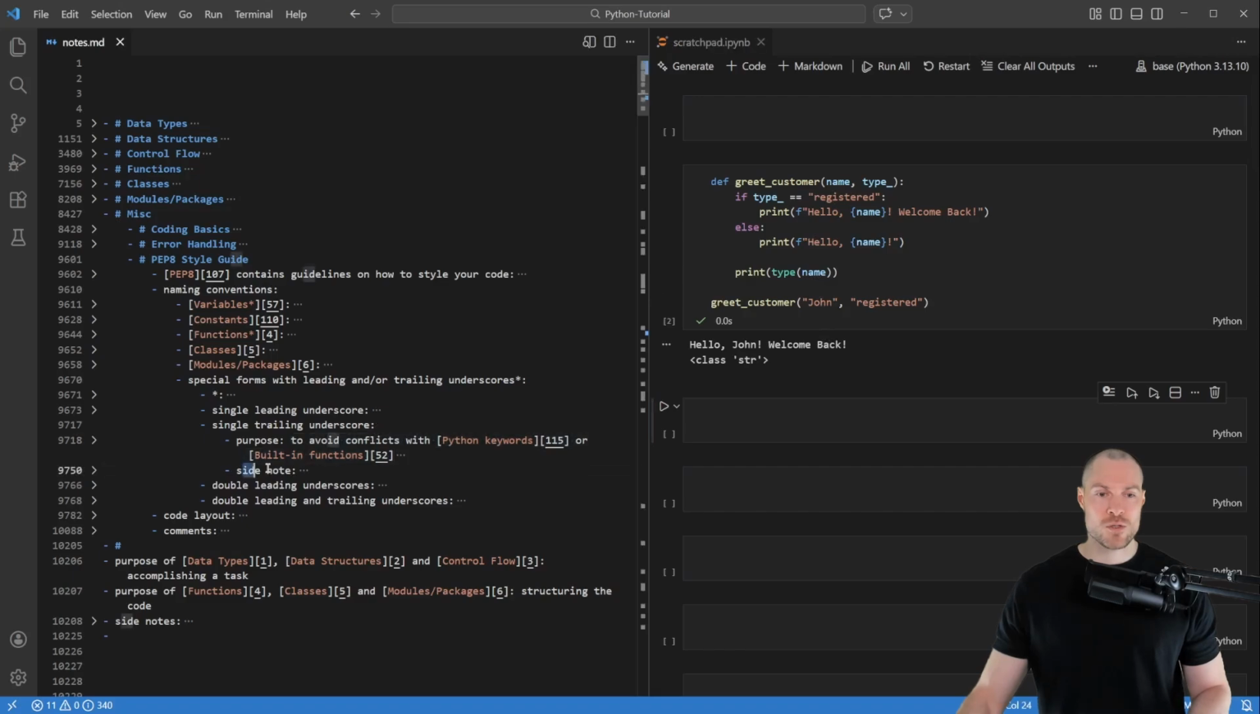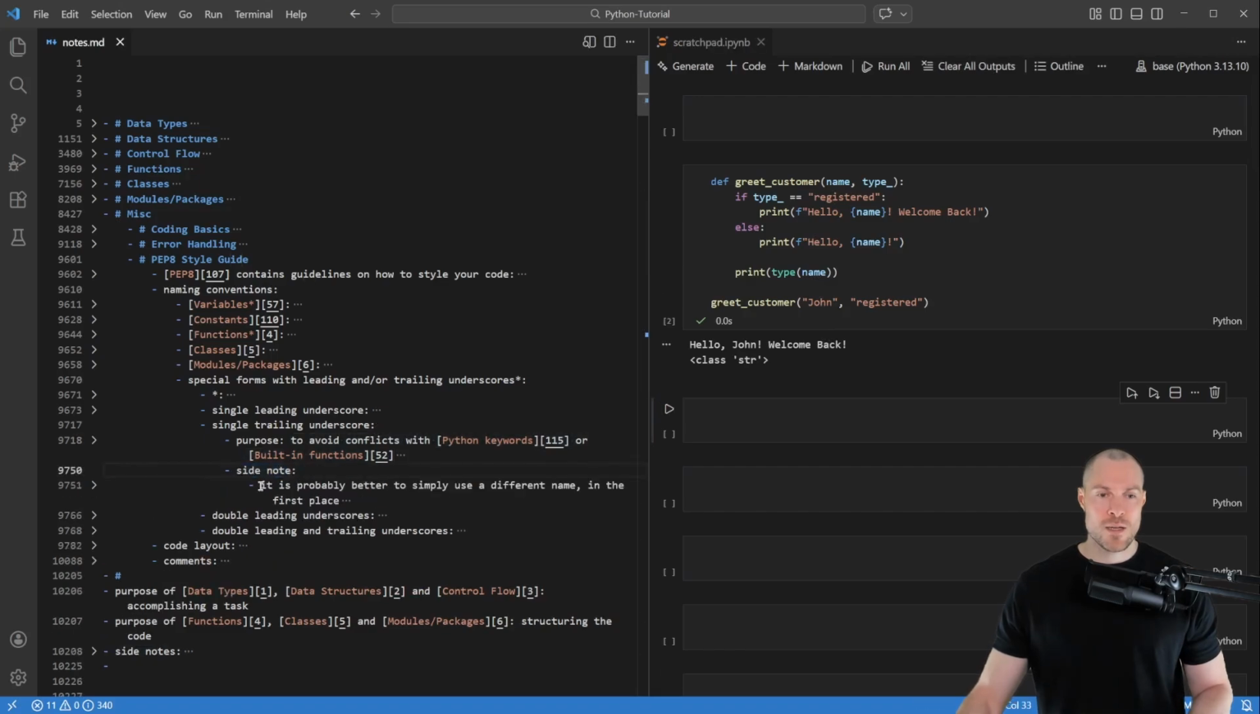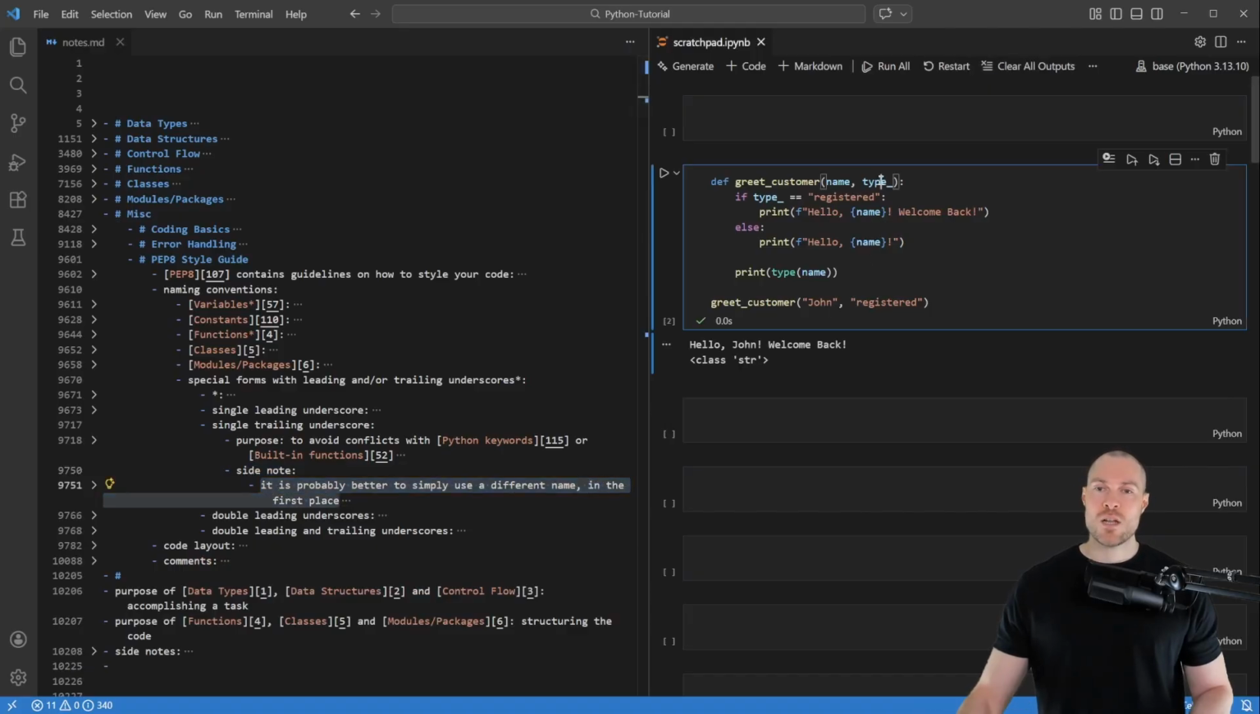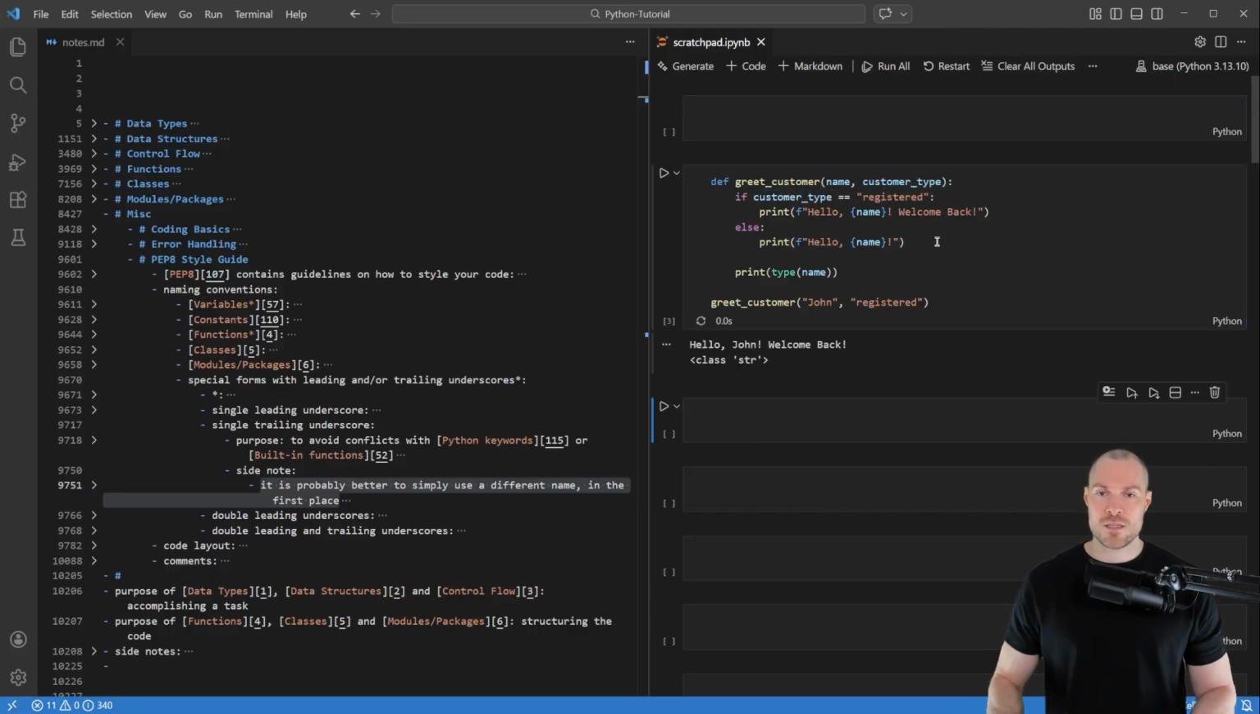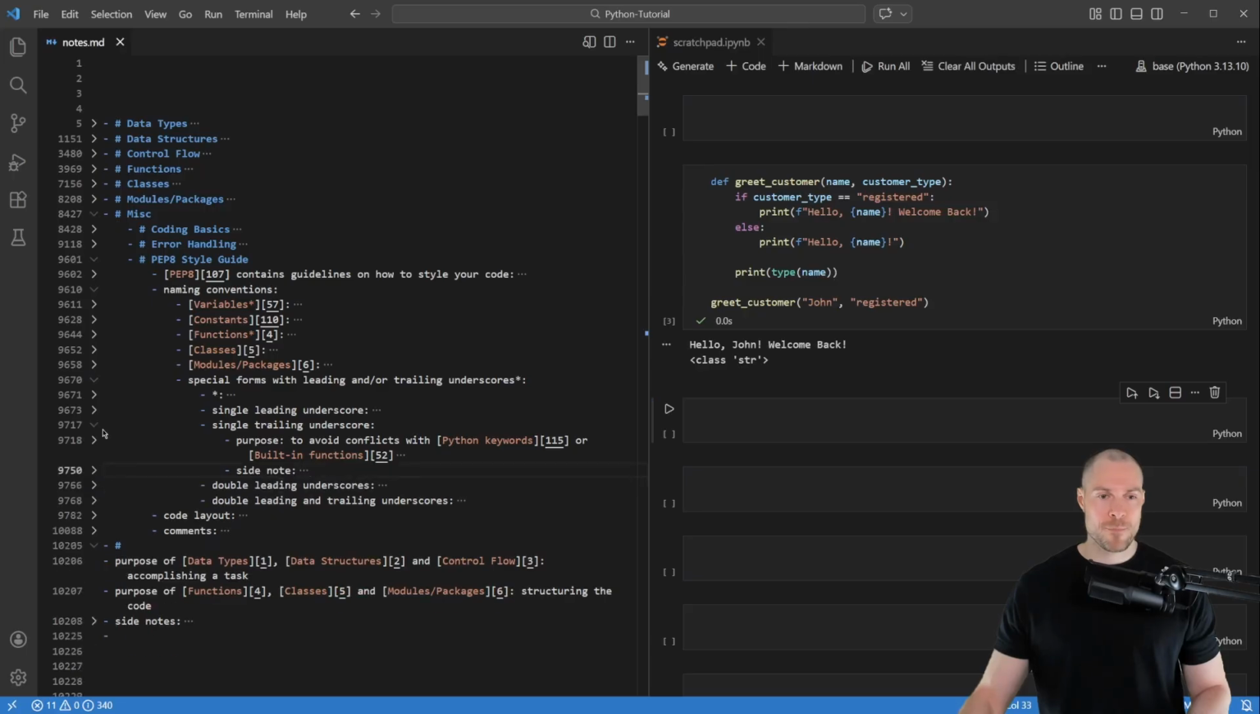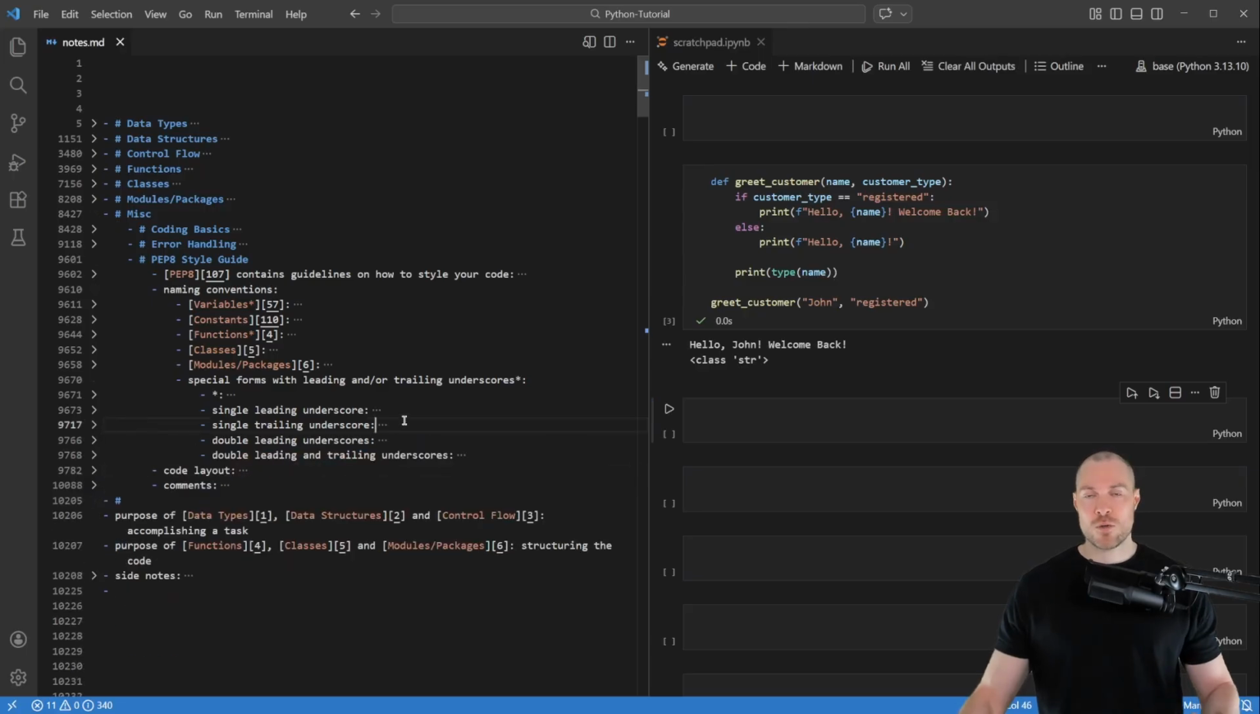However, here I also have a side note. Namely, this states that it is probably better to simply use a different name in the first place. So for example, instead of calling this parameter type, we could also call it simply customer type. And then if I run it like this, then we also get the same result and avoid overriding this built-in function type. Okay, so those are my notes for this single trailing underscore.